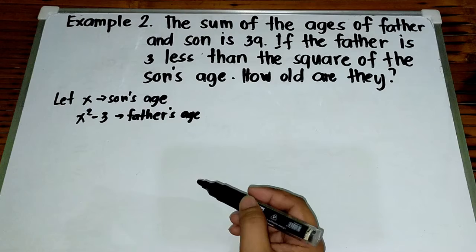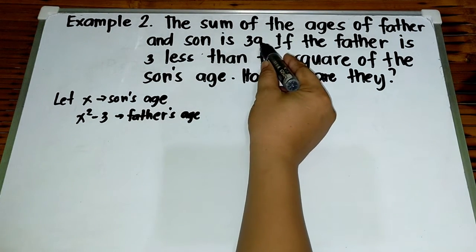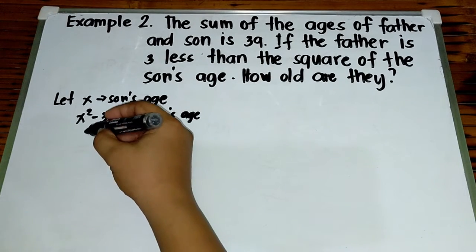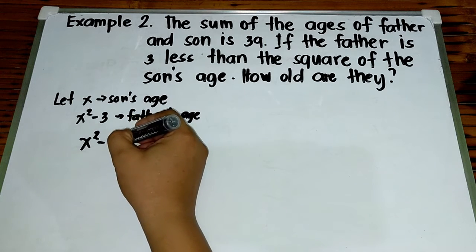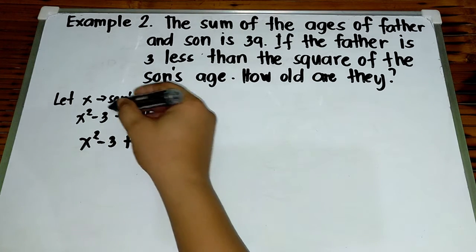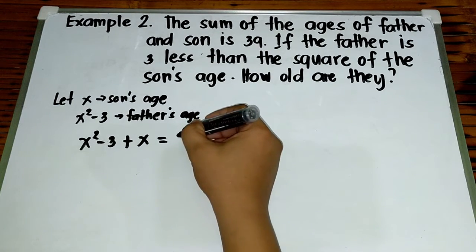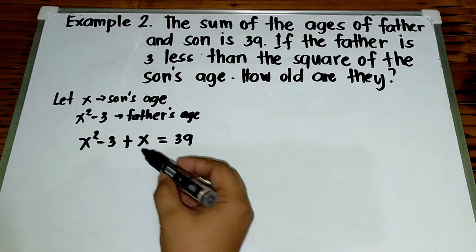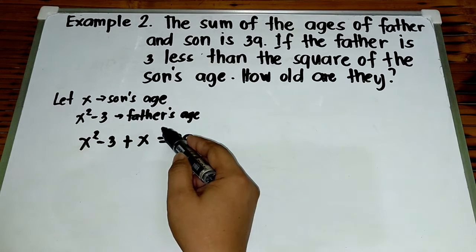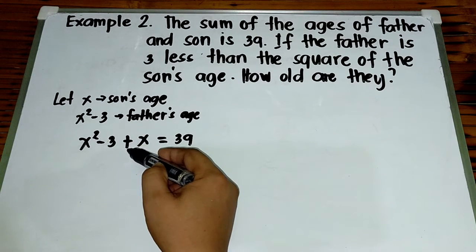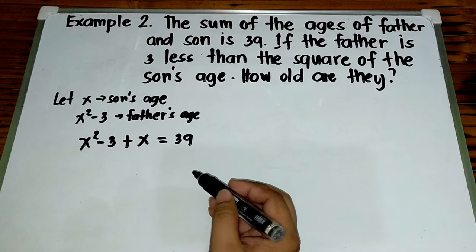Right? Next. And then, the sum of their ages is 39. So, ang gagawin natin, x squared minus 3 plus age ni son, which is x, is equal to 39. Again, the sum of their ages is 39. Ang age ni father is x squared minus 3 plus age ni son is x. Okay, is equal to 39.